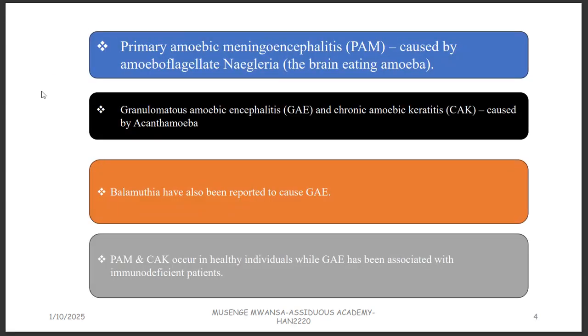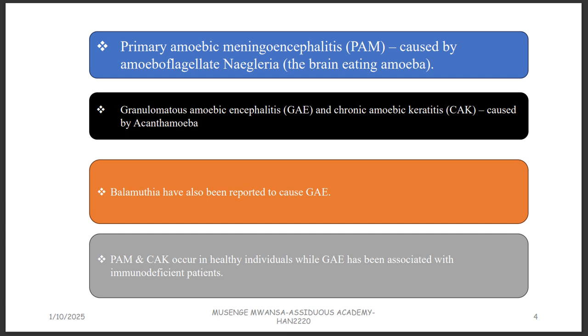So when we are talking about the opportunistic parasites or these free living parasites, they are going to cause three infections. For Naegleria fowleri, this one causes what we call primary amoebic meningoencephalitis. You can see meningo, meaning it is affecting the meninges: dura mater, pia mater, arachnoid mater. Encephalitis is inflammation of the brain. The meninges are the coverings of the brain.